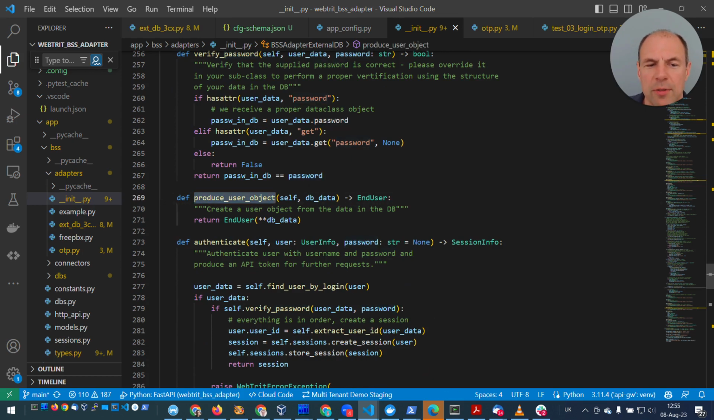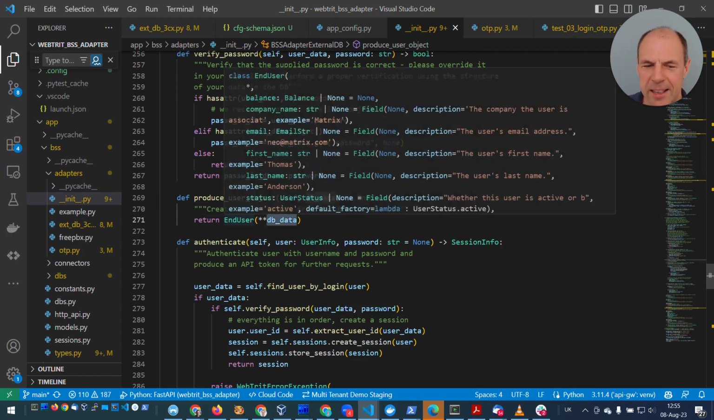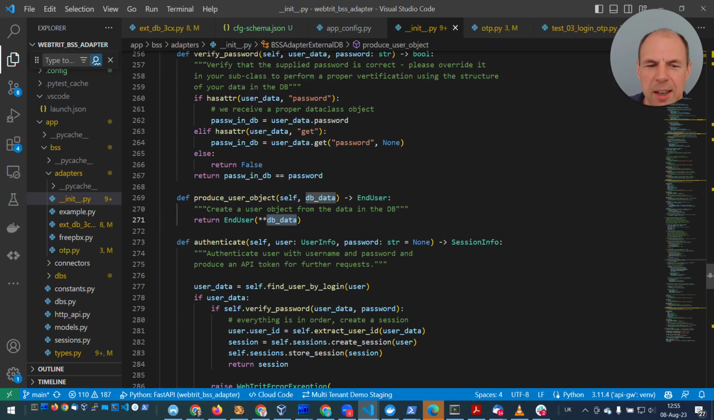Okay, then we have produce user object. Again, we take this data which is stored in your database as a proprietary object, and we have to map the fields and create an object called end user. That's the one which WebTrit uses. And again, the default implementation just assumes they are identical, which is probably not the case. So in our 3CX module, we'll take a look at how to implement that method.